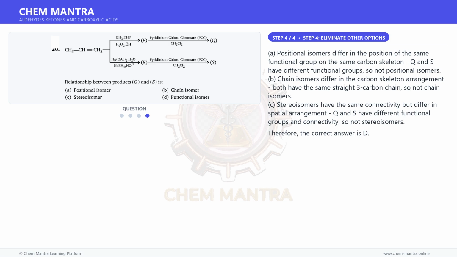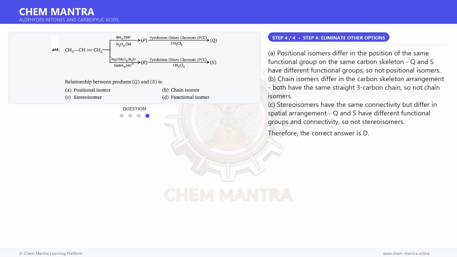And for the final step. A. Positional isomers differ in the position of the same functional group on the same carbon skeleton. Q and S have different functional groups, so not positional isomers. B. Chain isomers differ in the carbon skeleton arrangement. Both have the same straight 3-carbon chain, so not chain isomers.